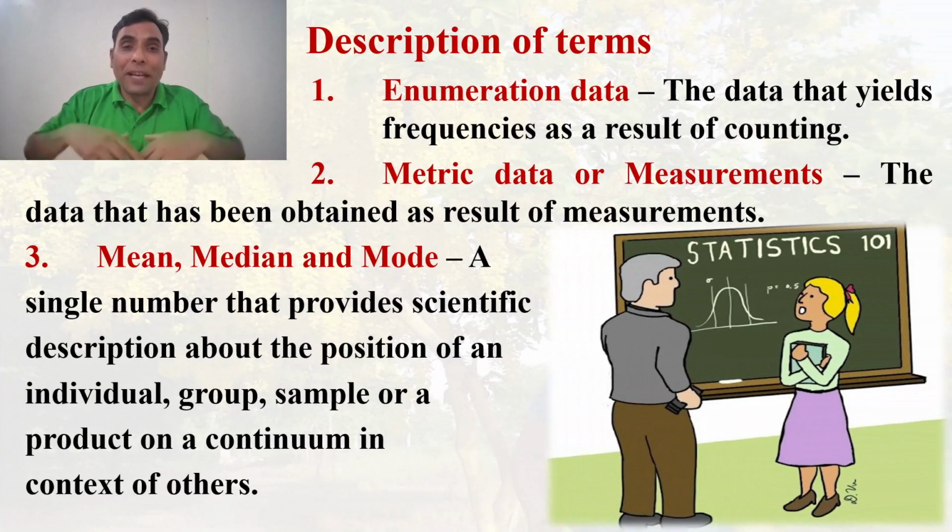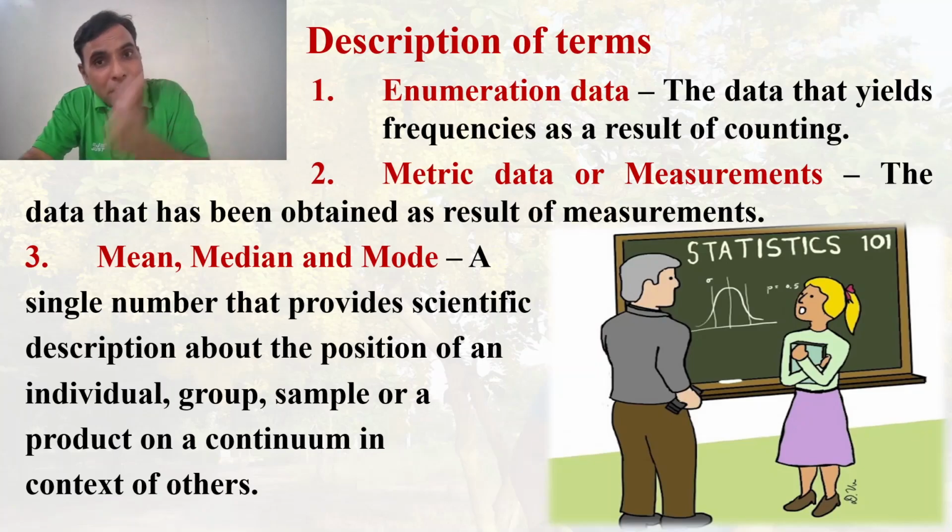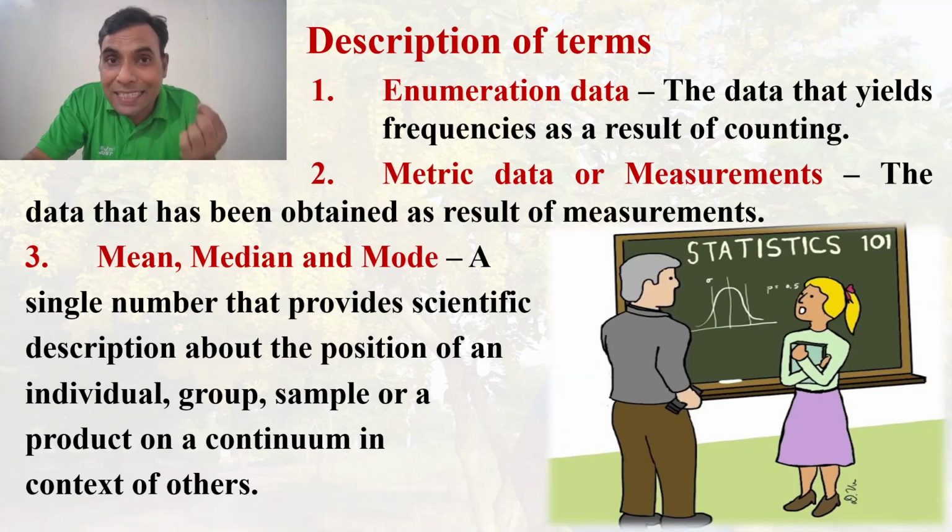Now we use various terms in statistics such as enumeration data, the data that yields frequencies as a result of counting, that I told you earlier. Then metric data, or the measurements of the observations, the data that has been obtained as a result of measurements. Suppose how many students in a class, that is enumeration data, and the intelligence quotient of each student, that is metric data. We must understand the difference between these two.